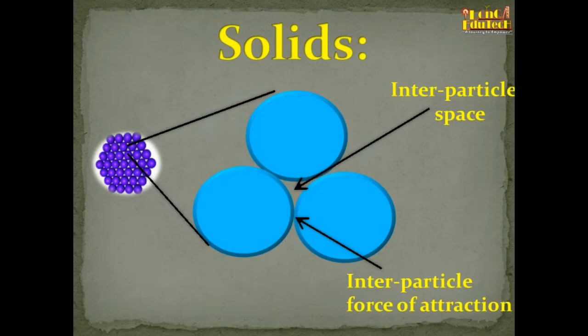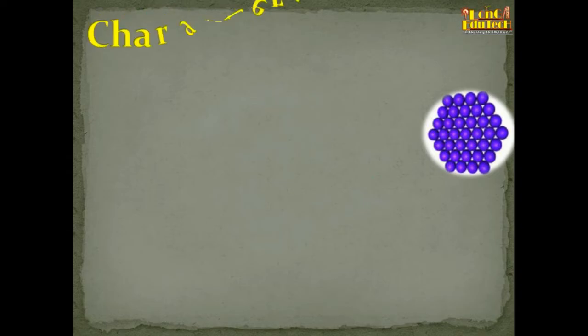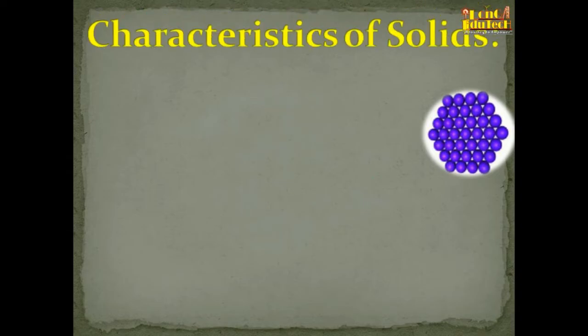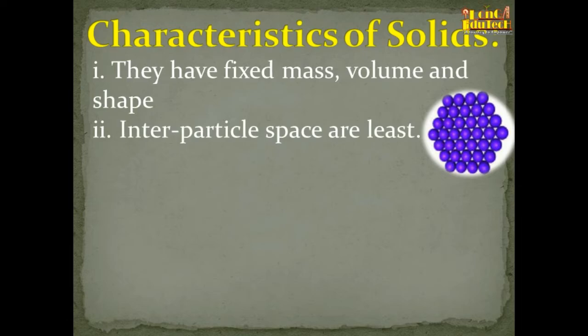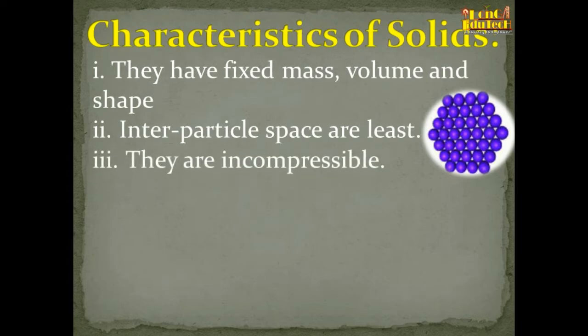Let us see now the properties, or the characteristics, of solids. The first one: they have fixed mass, volume, and shape. Solids generally have a fixed shape. Interparticle spaces are very less, as we have seen. They are incompressible. If the interparticle space is less, then definitely we cannot compress. But if we hammer it, it can change shape a little bit, right? That means by giving pressure, we can change the state of matter, right? So we'll discuss that later.